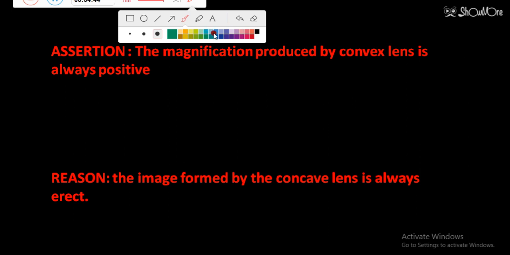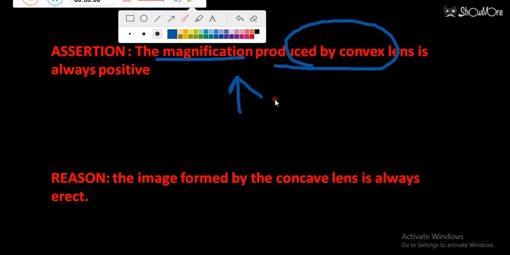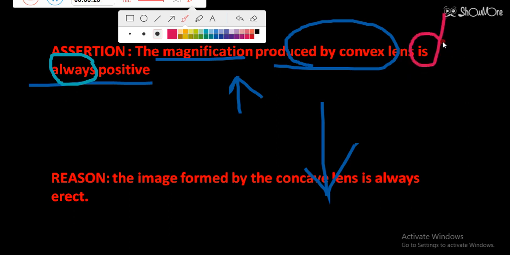The next question is: magnification produced by the convex lens is always positive. Now see, this is convex lens, and convex lens can give us real and inverted image also. So when it will give inverted image, object is upward, image is downward, in that case magnification will be negative. He is saying always positive, but always is not required. Sometimes it can give the negative magnification also. So the always positive statement is false here.